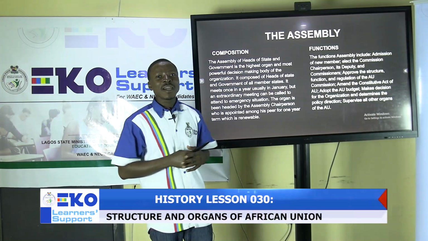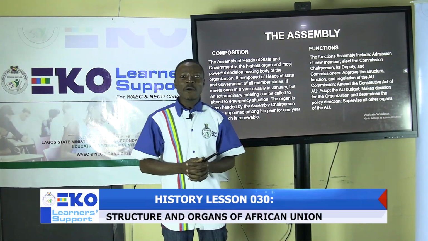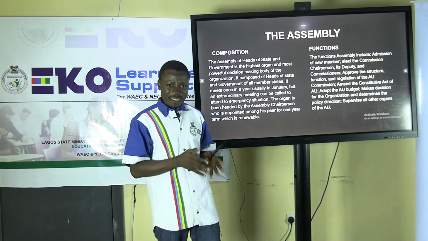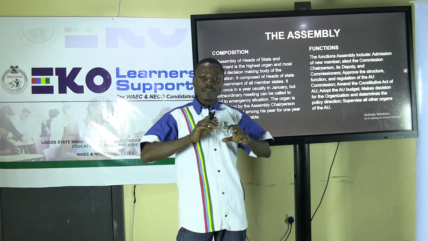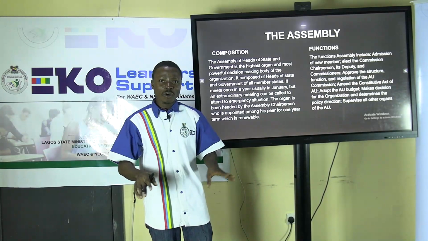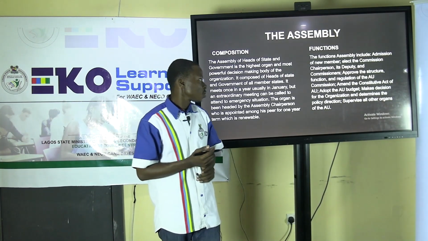It is the Assembly of Heads of State and Government that determines how the organization operates. They are the ones that determine the policy directive and the function of each arm or department. Even the African Union Commission itself, they are the ones to determine how it is structured and how it performs.